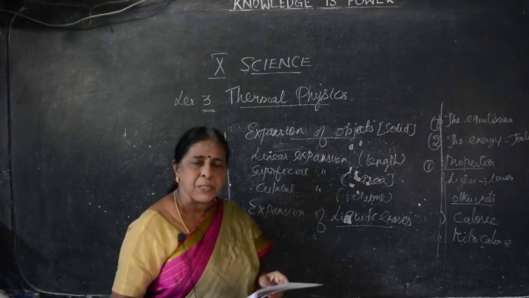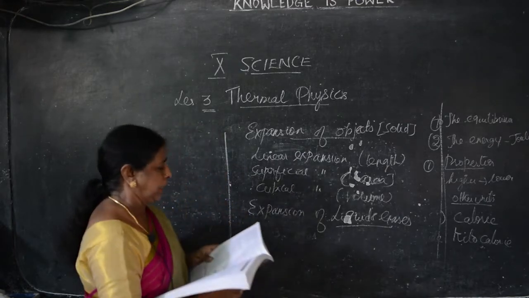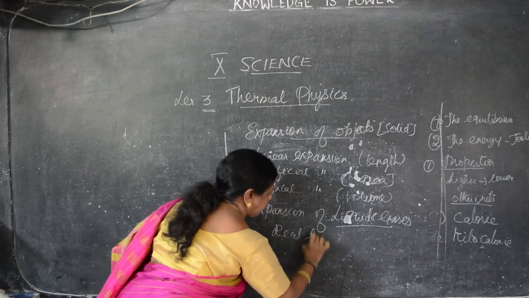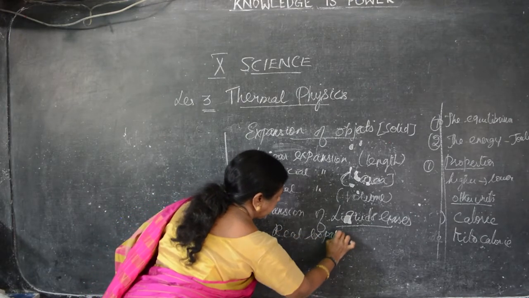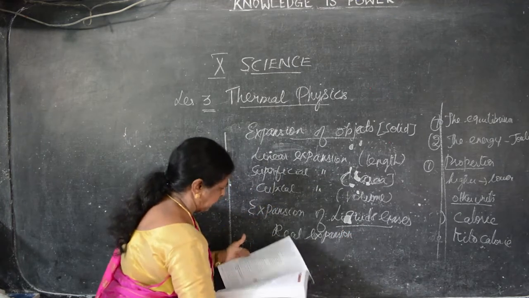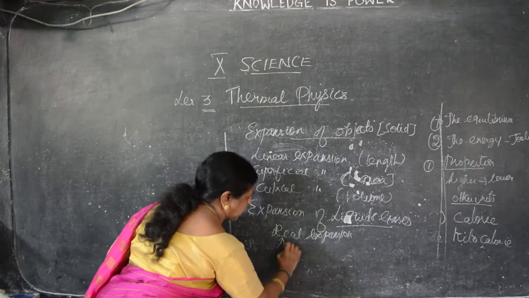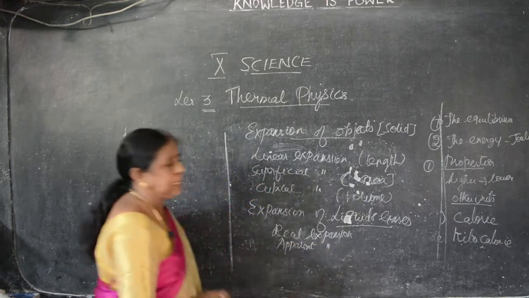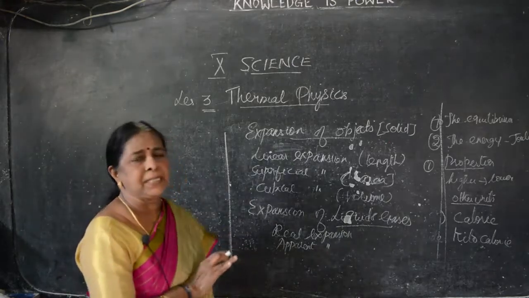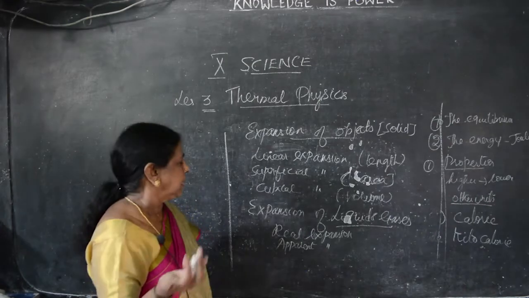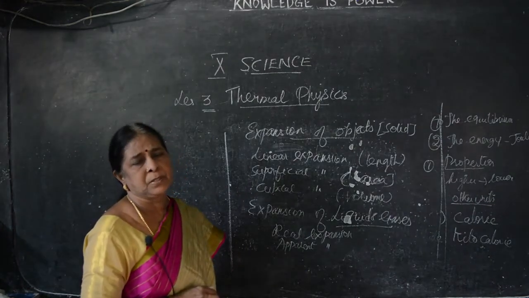There are two kinds of expansion in liquids and gases. One is real expansion, the other is apparent expansion. So, what are the differences between these two? Real expansion: we are heating the liquid directly without any container. That expansion is known as real expansion.